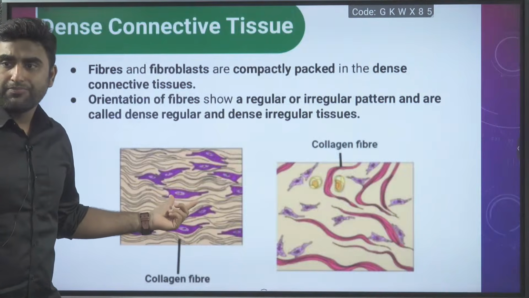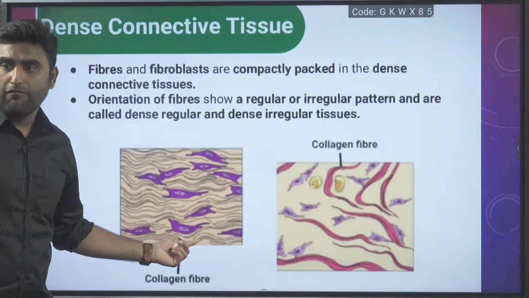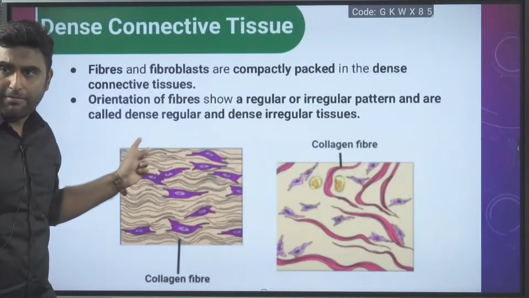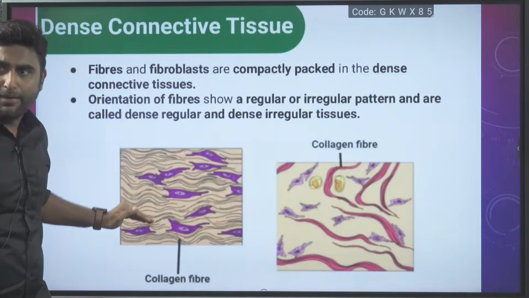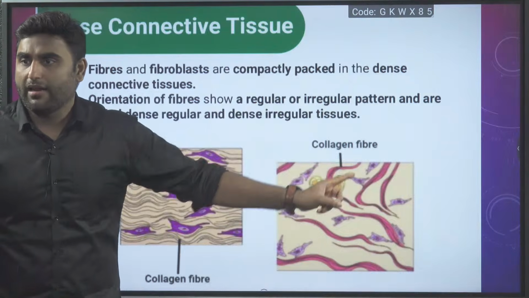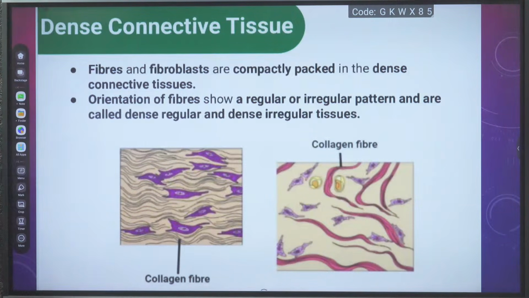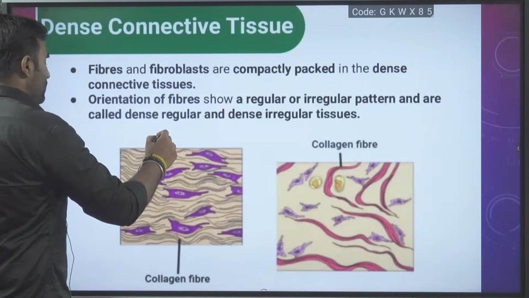Look at this. These are fibroblast cells. Look at the star-shaped cells, fibroblast. Look at the collagen fibers. They are arranged in a parallel bundled fashion. And here the collagen fibers are irregularly arranged. So tell me which one is regular and which one is irregular.